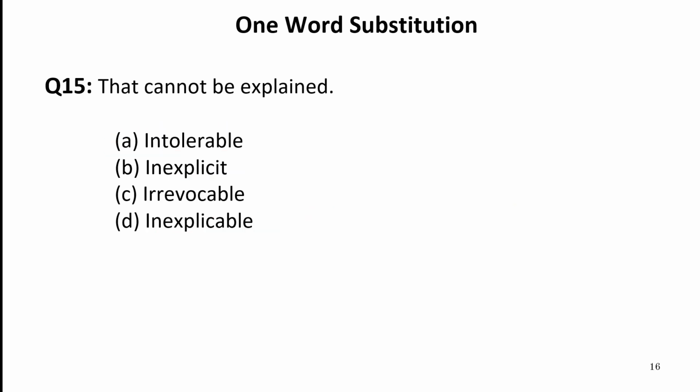Now let us move to the next one word substitution, that is that cannot be explained. Intolerable, something which cannot be borne, which is unbearable. Explicit, which cannot be. Now this thing is inexplicable, irrevocable, that cannot be understood. So our answer is D.